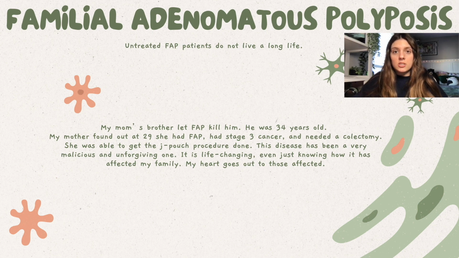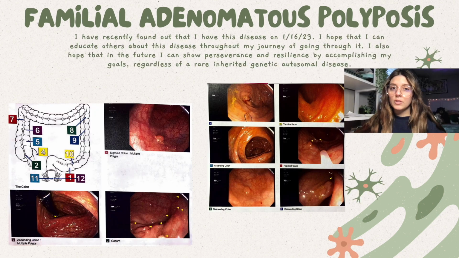Untreated FAP patients do not live a long life. My mom's brother let FAP kill him. He was 34 years old. My mother found out at 29 that she had FAP, had stage 3 colon cancer, and needed a colectomy. She was able to get the J-pouch procedure done. I have recently found out that I have inherited this disease, although I hope that I can educate others about this disease throughout my journey of going through it.